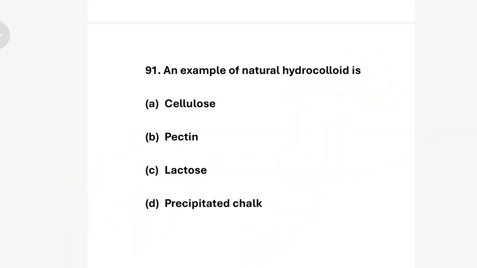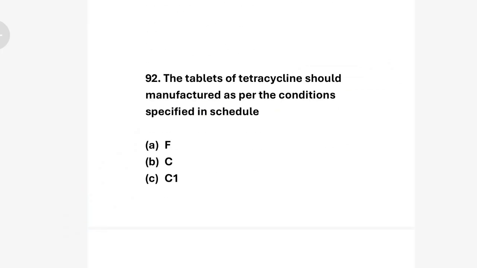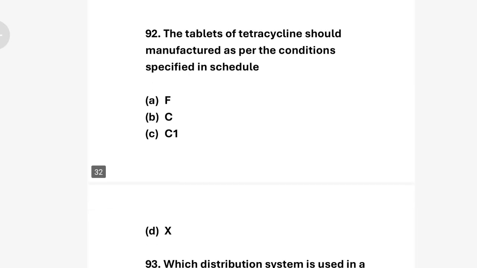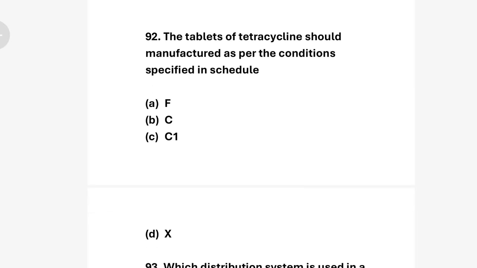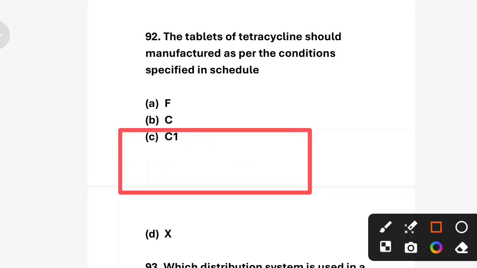Next question. The tablet of tetracycline should be manufactured as per the conditions specified in schedule: option A F, option B schedule C, option C schedule C1, option D schedule X. So the correct answer is option C, schedule C1.